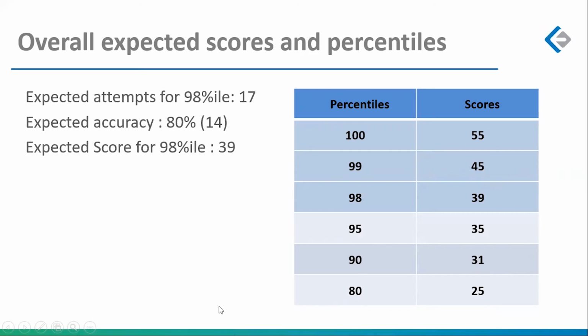Once again, for people who want to understand trends, look at this trend. From 80 to 90, there's a difference of 6, which means 2 extra correct answers. Between 90 and 95, there's a difference of 4. That means getting 1 additional correct, specifically the one which you would have gotten incorrect, because when you get a question incorrect, your opportunity cost is 4. You lose the 3 you should have gotten. Instead, you end up with a -1. From 90 to 95, it's a matter of 1 question. From 95 to 98, it's a matter of 1 question. From 98 to 99, it's a matter of 2 questions.